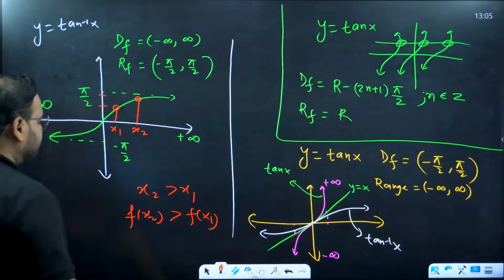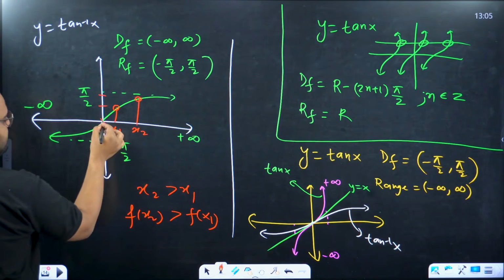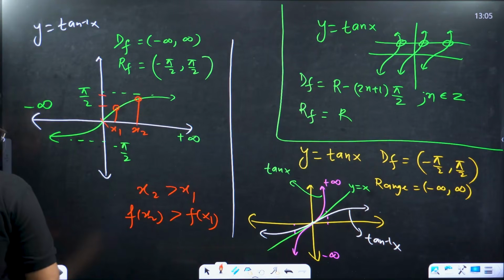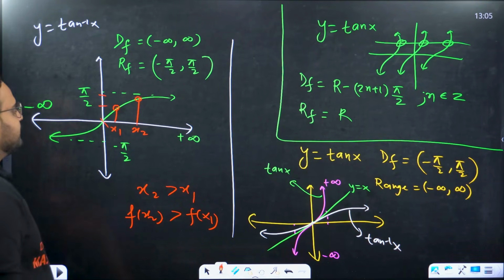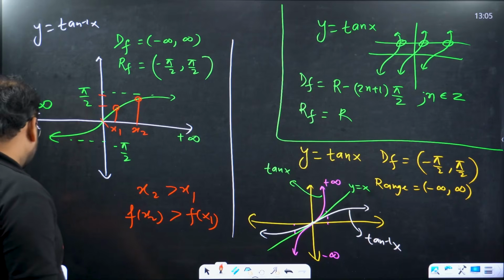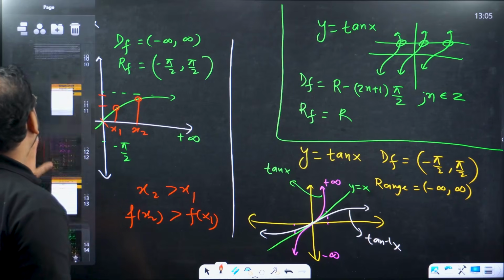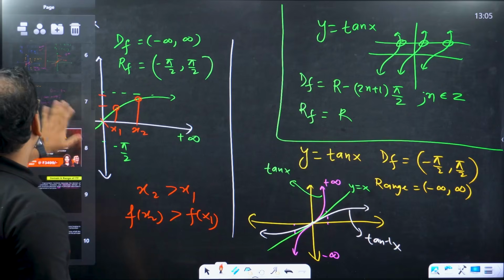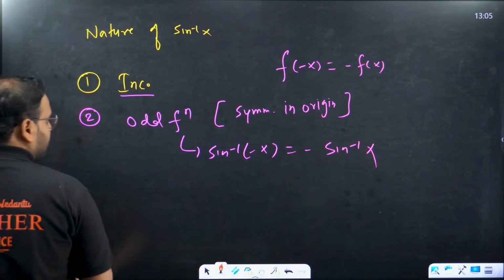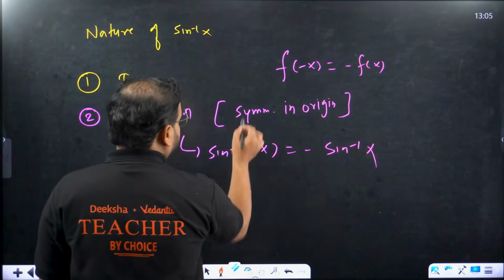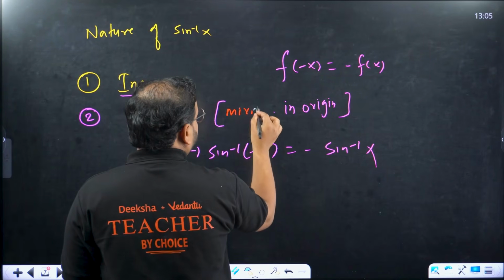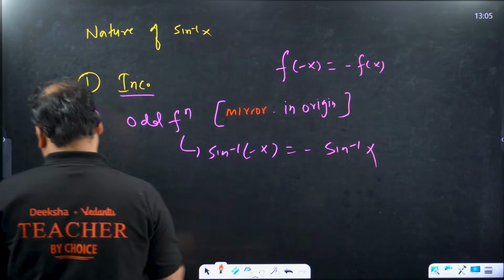Second condition, check here. If this is my origin, this and this are symmetric. This is the mirror image over here. Actually, this is not. Okay, I wrote something over there. Where is it? Mirror image I should write. Mirror about it, not symmetric. Mirror in origin. Mirrored in origin.